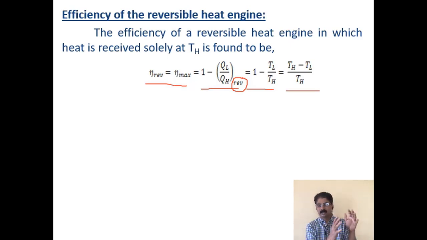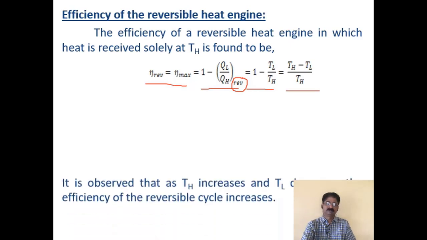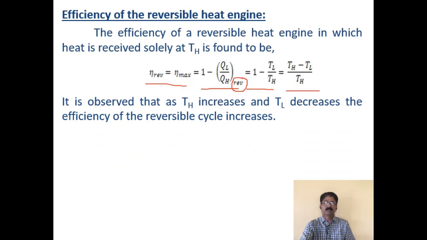So this reversible heat engine will have maximum efficiency, so you calculate it using temperatures, whereas for irreversible heat engines you have to calculate using the heat interactions and work interactions. It is observed that as TH increases and TL decreases, you can see here, it is 1 minus something. As this quantity becomes less and less, your efficiency becomes more and more, right?